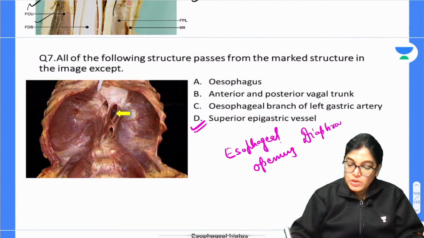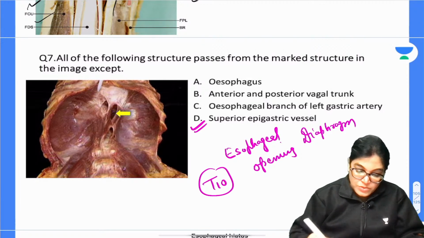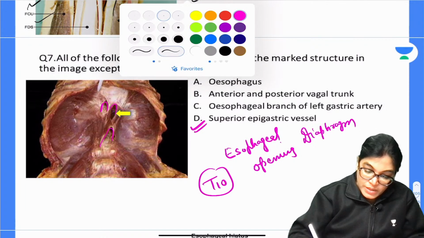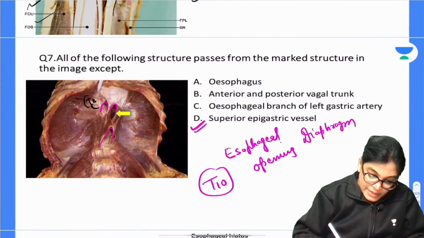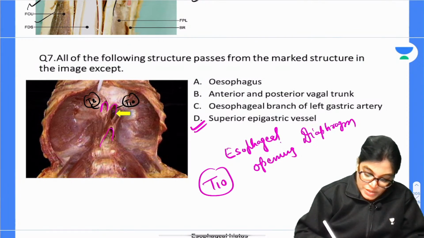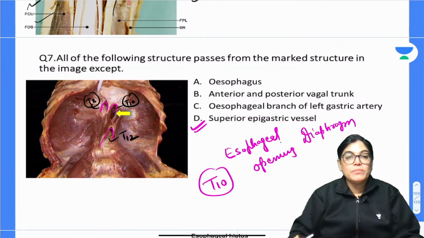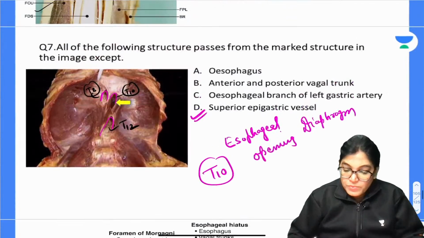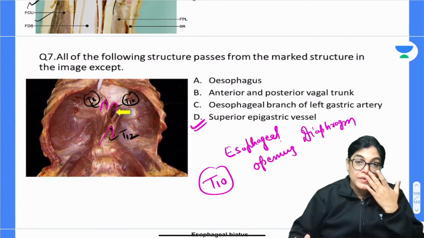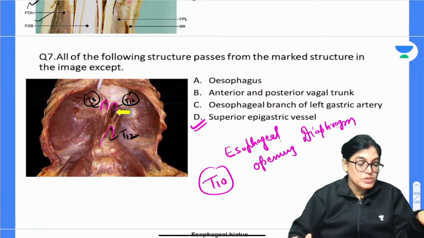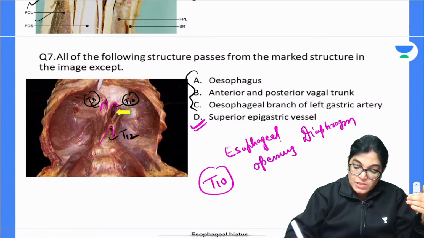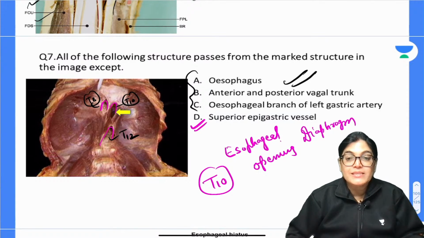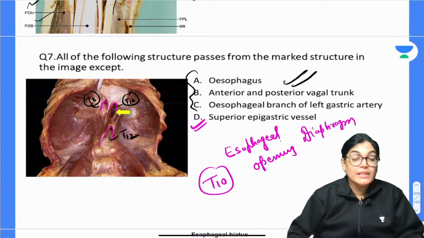And we know that the esophageal opening of the diaphragm lies at the level of T10. So we have three openings: this is one, this is the other, and this is the other one. Here we have the caval opening at the level of T8, this is T10, the esophageal, and this is T12, the aortic opening. See the same thing in the schematic diagram. The esophageal branch of the left gastric artery and anterior and posterior vagal trunks all pass through the esophageal opening of the diaphragm, but the superior epigastric vessel passes through the foramen of Morgagni in the diaphragm.